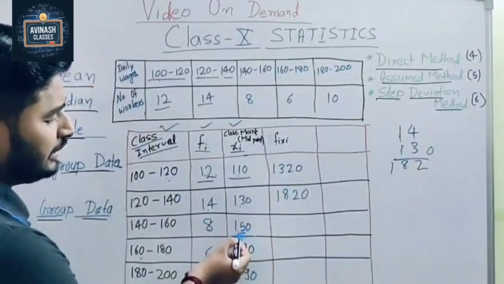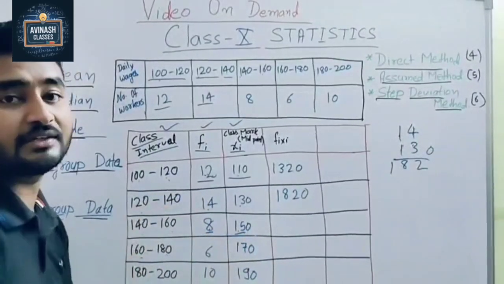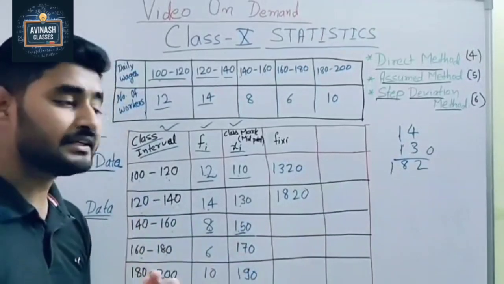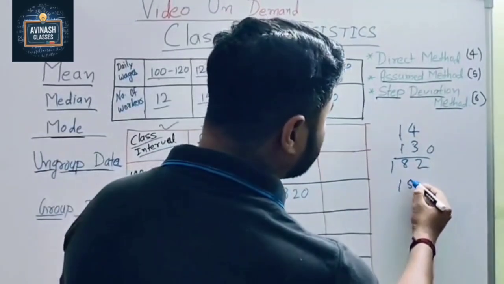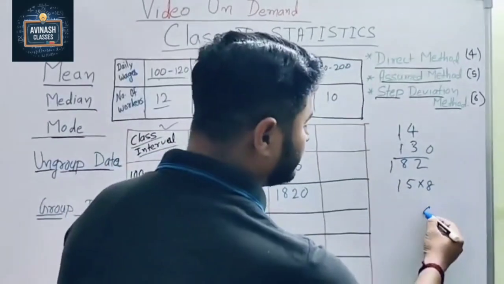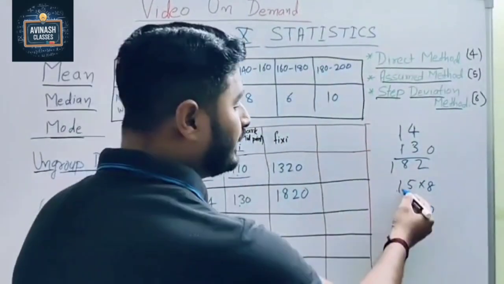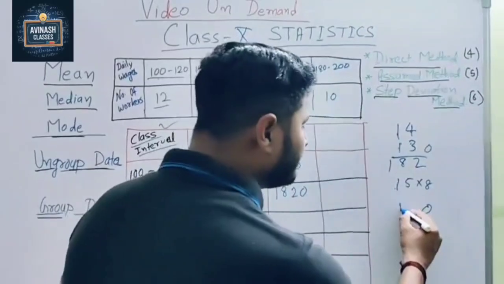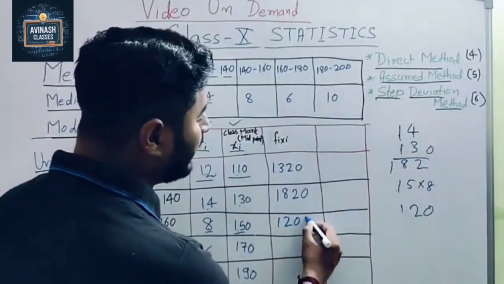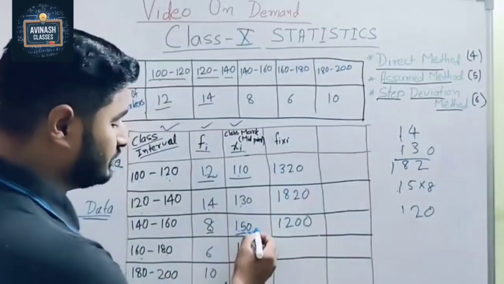Now here 15 into 8. So we only multiply 15 times 8. Tell me, 15 times 8 is what? Very simple. If you do not know, write 15 into 8. So 5 times 8 is 40, so write 0 and carry 4. Now 1 times 8 is 8, 8 plus 4 is 12. So it comes 120 and keep a 0 because of this.